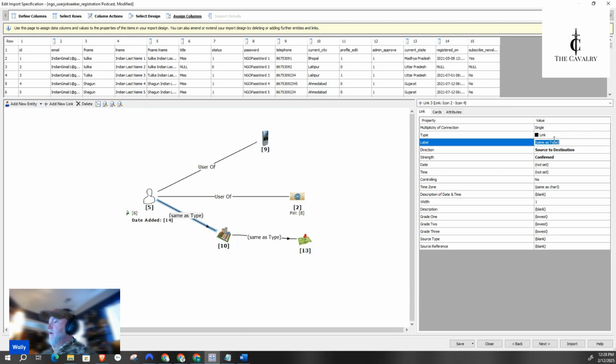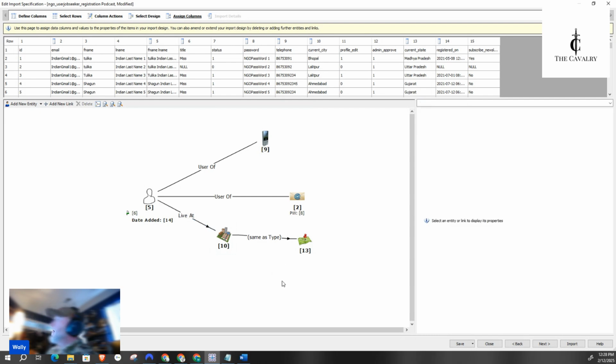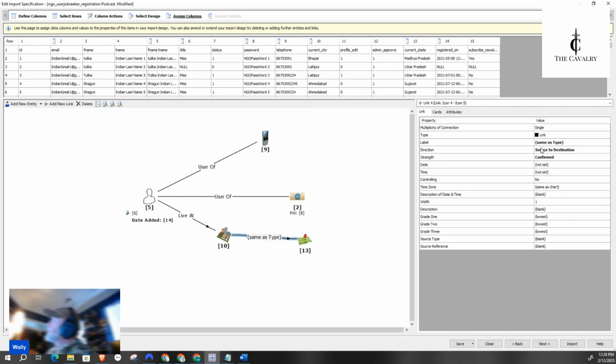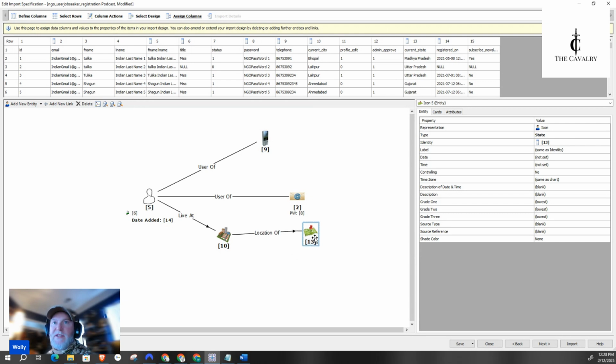Click inside, and I'm going to type lives at, even though it's not an exact location, it's close enough. And then this link is going to be location of. So what does that all mean? That means this person lives in this city, and that city is located in this state of India.